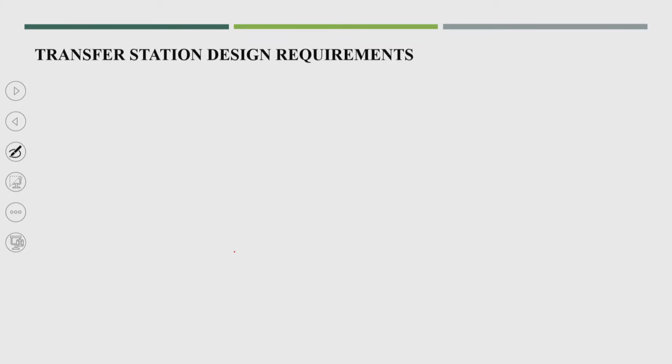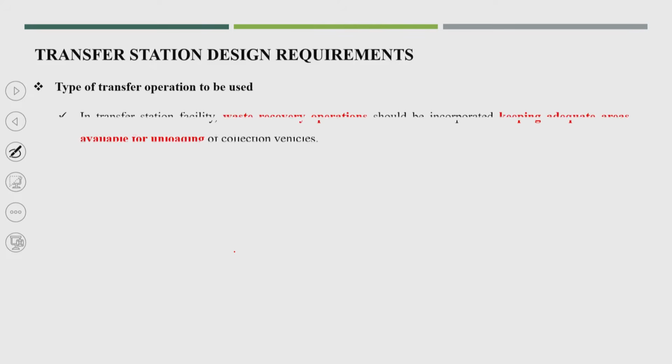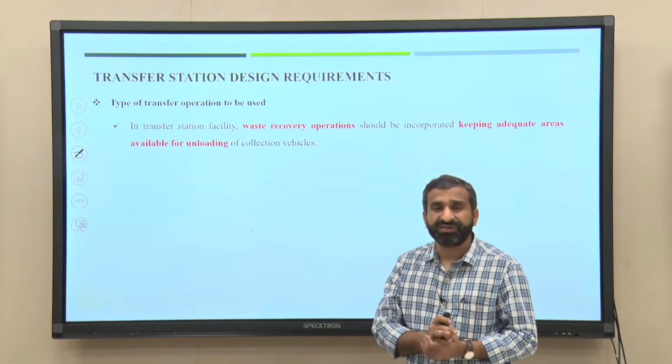Now, the transfer station design requirements. Before going for the location, there is one very important issue to be discussed while designing the transfer station: what are the different factors that have to be considered before finalizing the design. The first is the type of transfer operation to be used. This is also very important, and it depends upon the goal or particular objective of the transfer station.